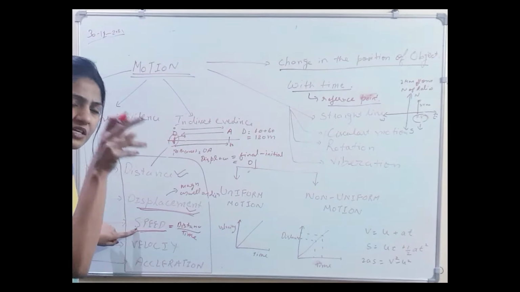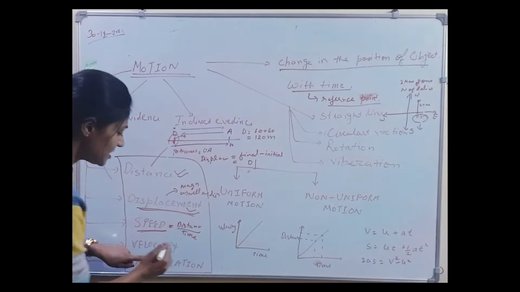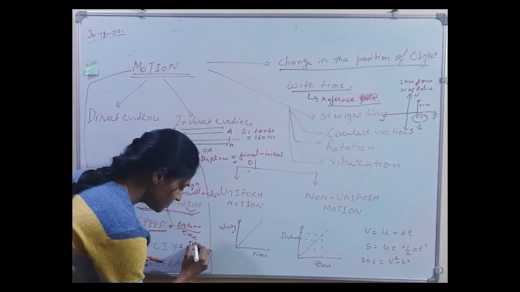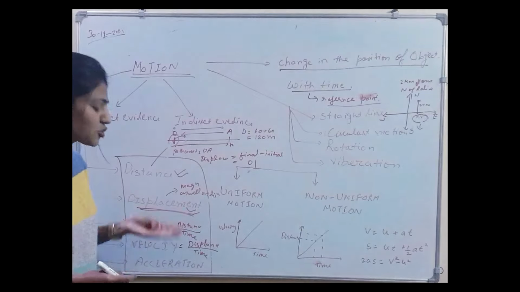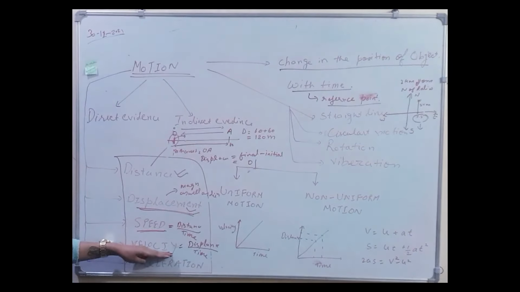We only concentrate on the magnitude. We do not include displacement. We concentrate on the distance divided by time, only on the magnitude. We don't consider direction. Similarly, what is velocity? Velocity is the displacement divided by time. So in velocity, it is speed with direction. When the rate of motion of an object is considered along with its direction, it is called the velocity.